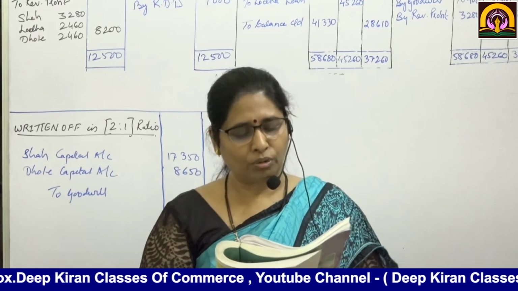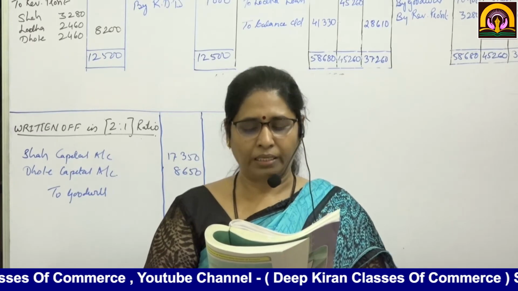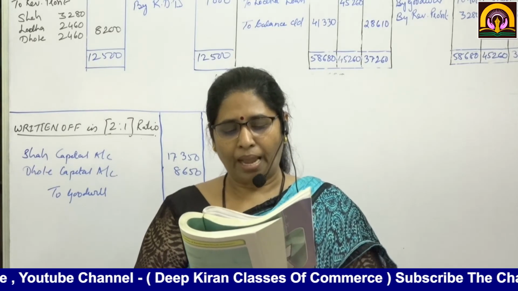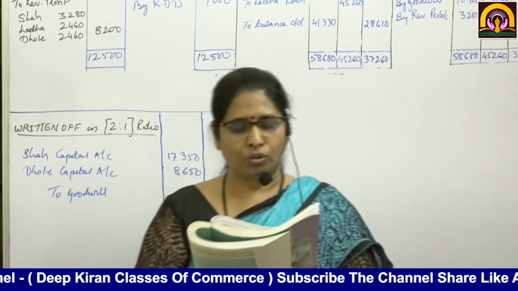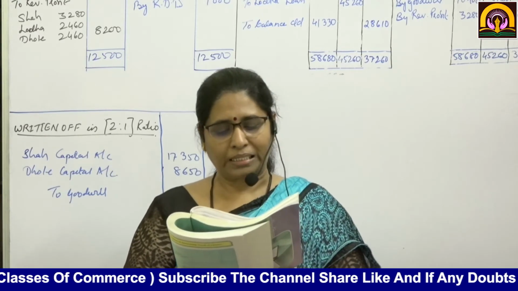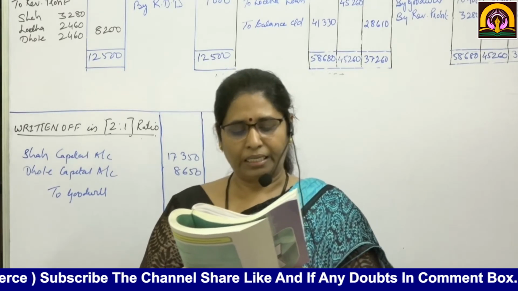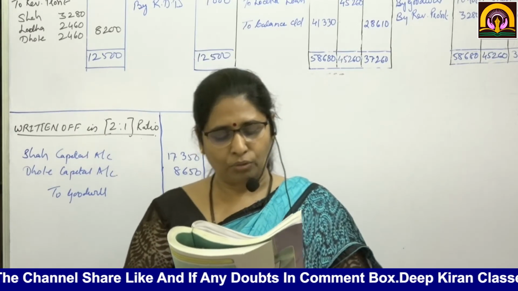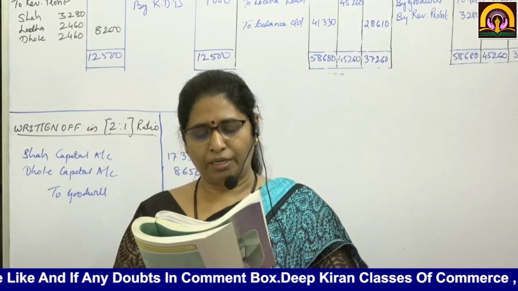On 1st April 2019, Mr. Lodha retires from the firm on the following terms. Goodwill is to be valued at the average profits of the last 5 years, which are given to you. In 2015, 35,000, 2016, 20,000, 2017, 30,000, 2018, 20,000, and 2019, 25,000. We will see the working and I'll explain in the working.